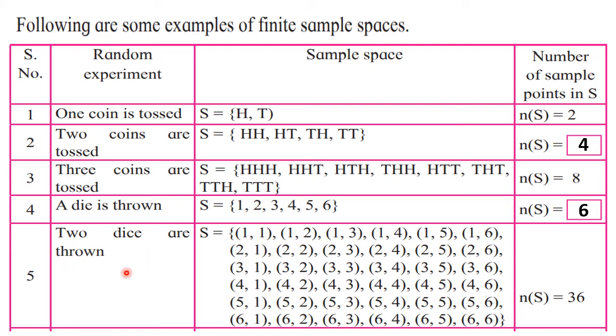Now when 2 dice are thrown, that time, as I said, 6 of one die and 6 of other die. 6 into 6, we have 36 sample points. And this sample space you are going to write exactly in the same way. Any other method is not allowed. You will get 0 marks for that. If the sample space is wrong, then everything is wrong.